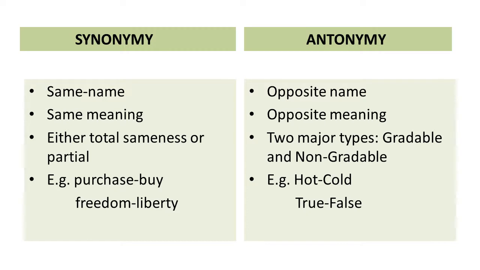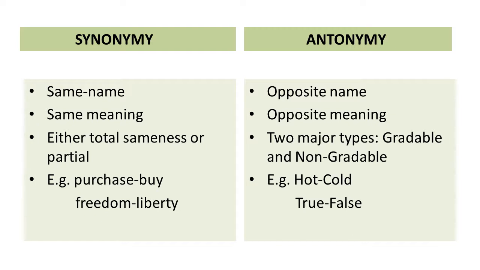Very first one is synonymy. It is a Greek word, like all the other words which we will study, and it means same name, where syn means same and nymy means name. It says that the words having the same meaning come under synonymy. And here either the sameness is total sameness or it is a partial sameness which the two words share. For example, we have a pair of words, purchase and buy. We can use purchase in a sentence or we can use buy in a sentence since they have the same meaning. So this is synonymy.